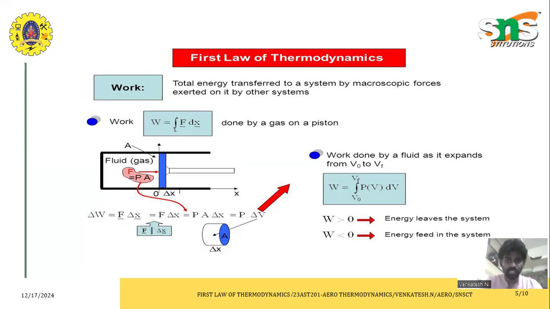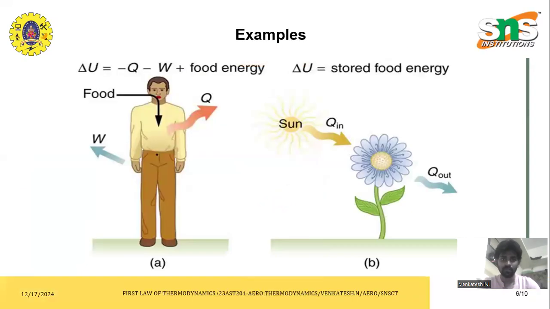In the first law of thermodynamics, we apply that work done is equal to PdV, and we focus on PdV with respect to PA. Finally, work done is greater than 0 when energy leaves the system, and energy fed into the system is less than or equal to 0.